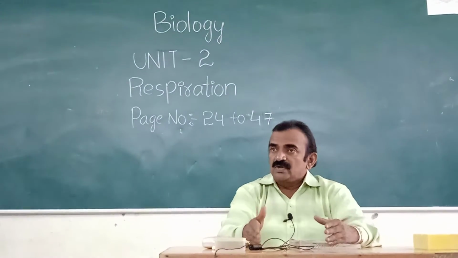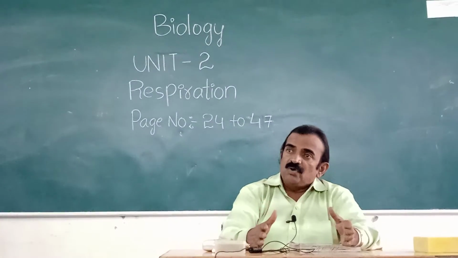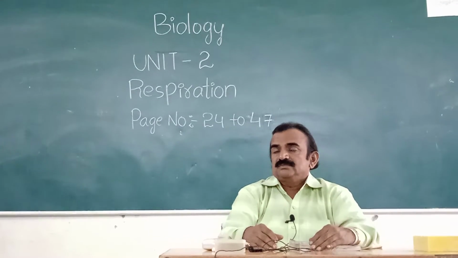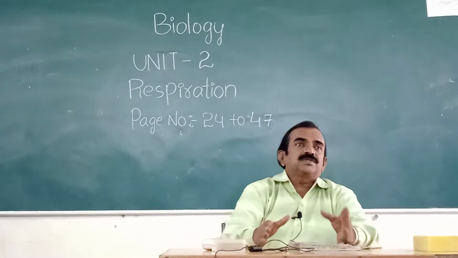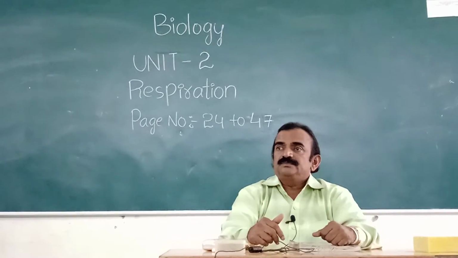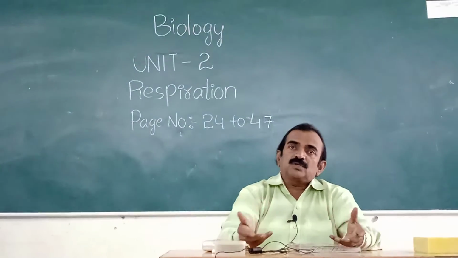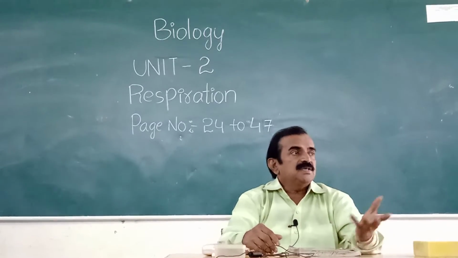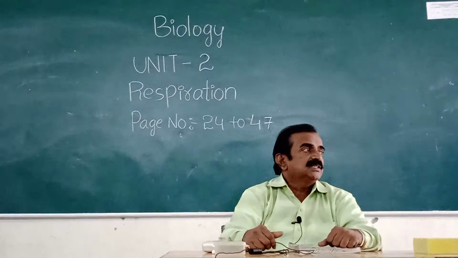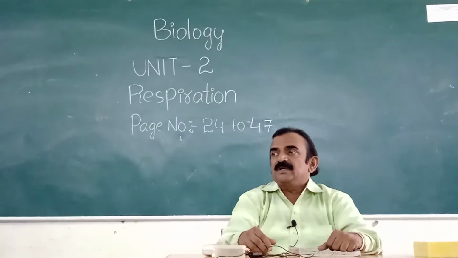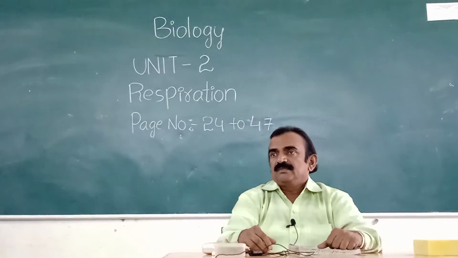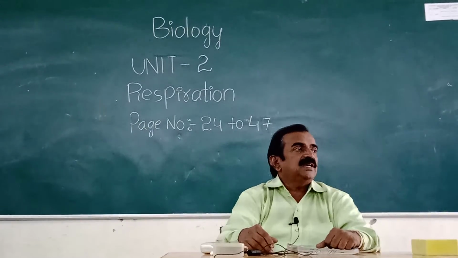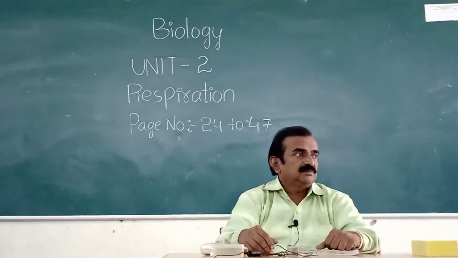On pages 24 and 25 you are seeing the experiments of Lavoisier and Priestley. You are not getting questions from these two pages. A question may be asked like, who discovered oxygen? Priestley. In which year did Priestley discover oxygen? 1774, and that is page number 5, nutrition. And who named the gas as oxygen? Lavoisier, in the year 1775.